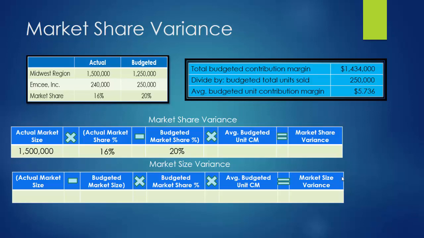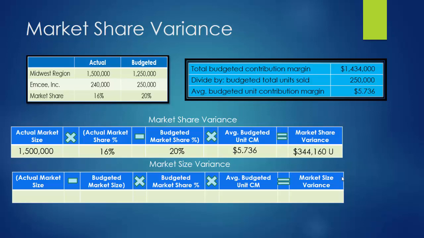So we captured 4% less of the market than we thought we were going to. Well, if we multiply that by our average budgeted unit contribution margin of a little over $5.73, we get our market share variance. And our market share variance is $344,160 unfavorable. Why is it unfavorable? Because our actual share was way smaller than our budgeted share.